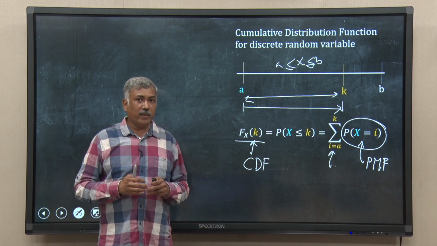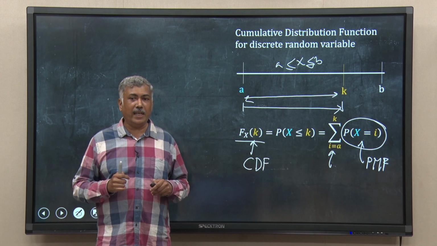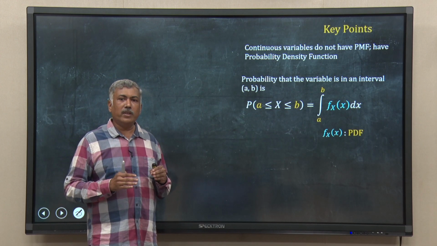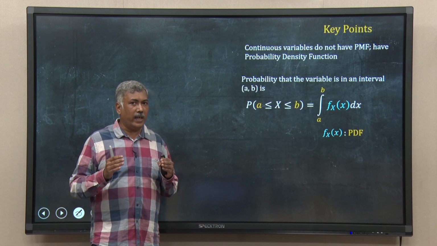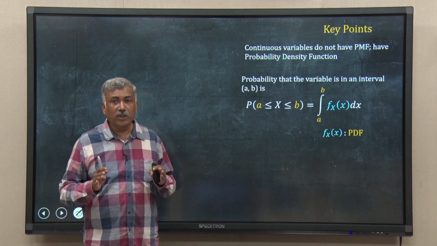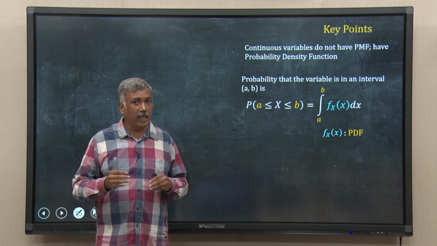That was the last thing for this lecture. So, let me now jot down the key points of this class. What we have learned in this lecture is about continuous random variables: they do not have a PMF. It does not make sense to talk of a probability mass function of a continuous random variable.